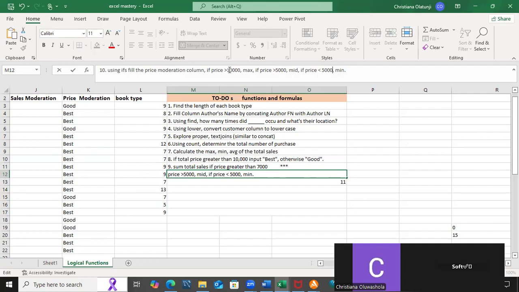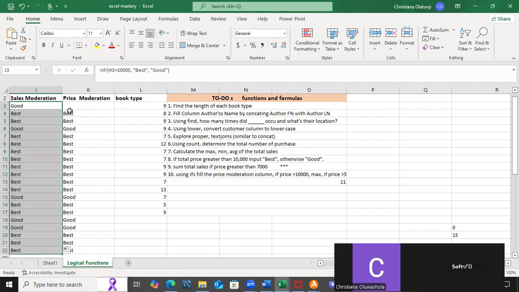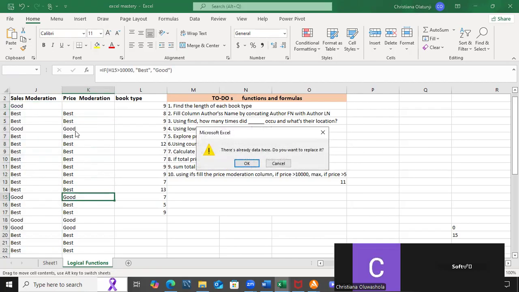Okay, price moderation. We made a mistake. So this was supposed to be for sales moderation. Let me copy this and redo. This was supposed to be for sales moderation. Control X. So I would have to delete this.